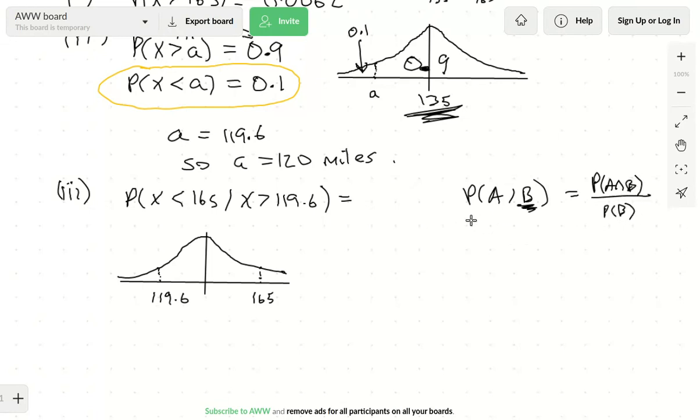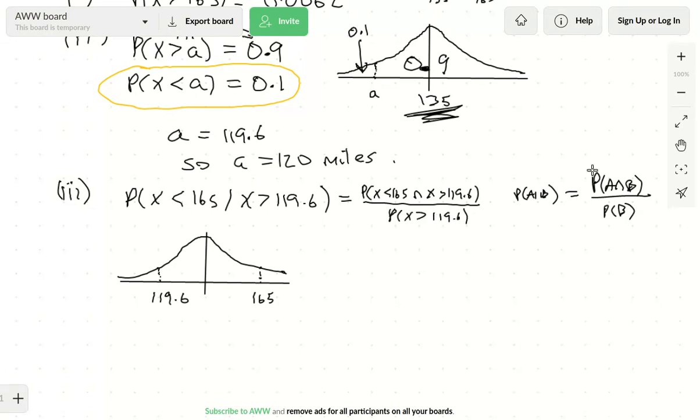That's dead useful, that formula. So what do we want on the top? We want the probability that x is less than 165 and x is greater than 119.6, all divided by what you're given, which is the probability that x is greater than 119.6.